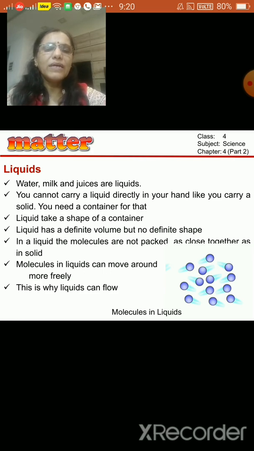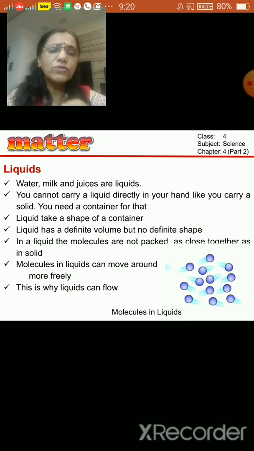Now, why can this liquid change the shape, or why can it flow? It is because of the arrangement of the molecules. In liquids, the molecules are not packed very close to each other like I told you in solids. In solids they are arranged very close to each other. There is no space in between.